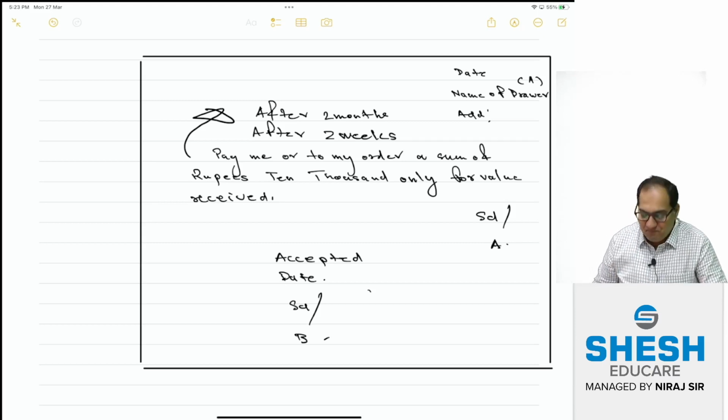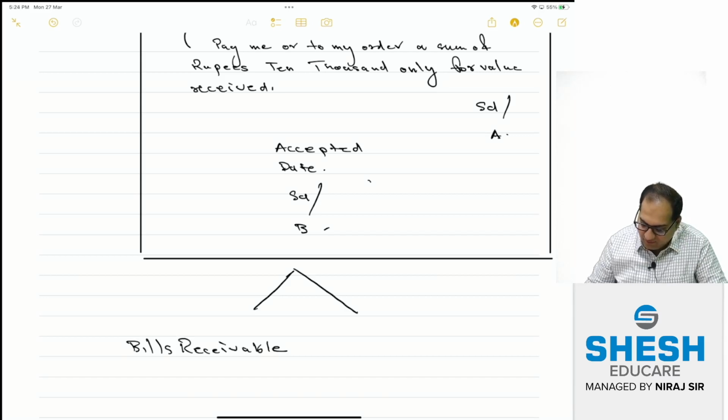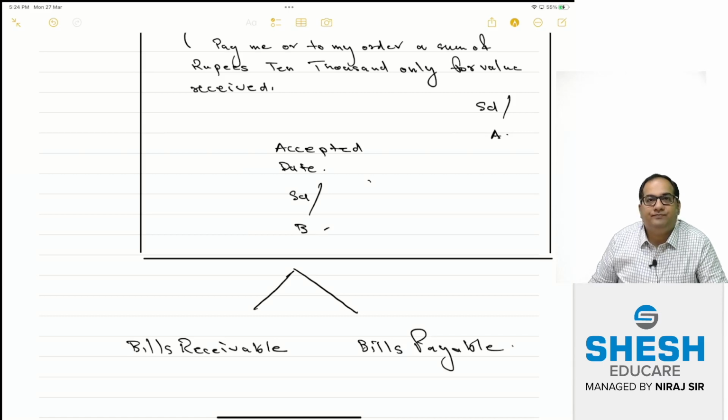So naturally, for A, it is bills receivable, and for Mr. B it will be bills payable. So have you understood where the birth of bills receivable and bills payable comes into the picture? Bills receivable means that bill against which I have to collect money from Roy, and bills payable means that bill against which I have to make payment to the drawer. Am I very clear?